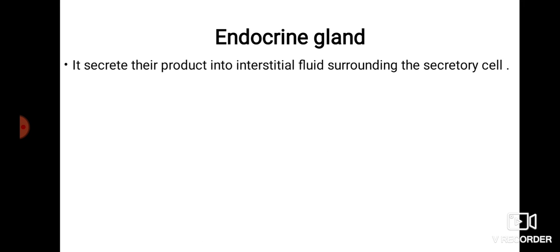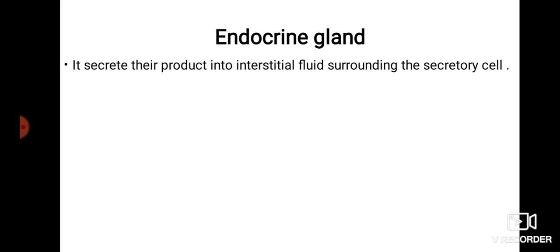Now we see the endocrine gland. It secretes its product into the interstitial fluid surrounding the secretory cell. So the fluid that surrounds the secretory cells, those cells which are responsible for secreting the hormones, okay.